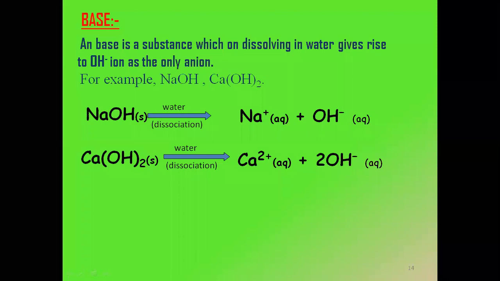2OH- I have written because in the reactant, if you observe, it is OH twice. According to the law of conservation of matter, which we have studied, right? This year only we studied the law of conservation of matter. The total number of atoms in the reactants should always be equal to the total number in the products. Yes, Harshit, I'm repeating once again. When I ask you to dissociate any compound, you need to take into consideration its valency. If in case you've not studied the valency chart, that is the ions or radical chart, when I continuously refer to the valency chart, I am talking about the chart which is in the textbook, page number 56. That is a table of ions and radicals. So I'm referring to that chart.